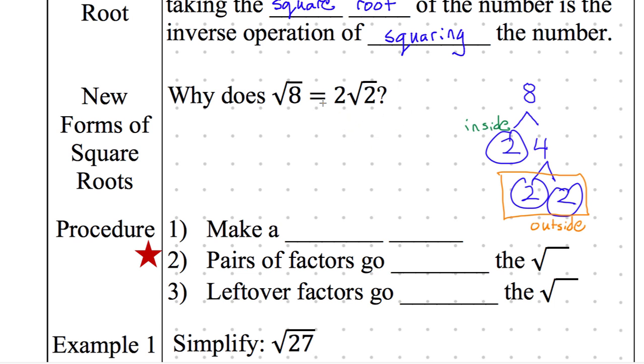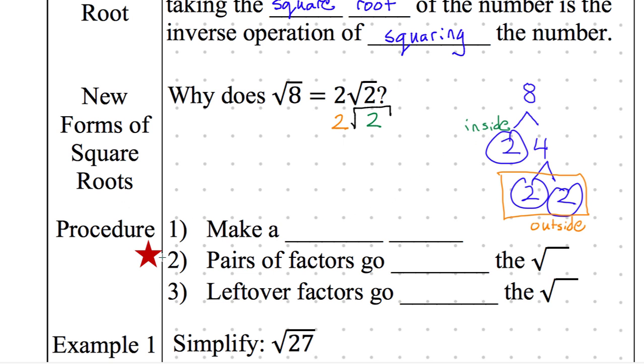So 2 came here to the outside. I can color code this to make it easier to see. Then I have the square root. On the inside I still have a 2, and that was our green. That's why square root of 8 is equal to 2 square root of 2. The pairs go on the inside or the outside. The non-pairs stay on the inside. That's what we're literally going to write down for the procedure.